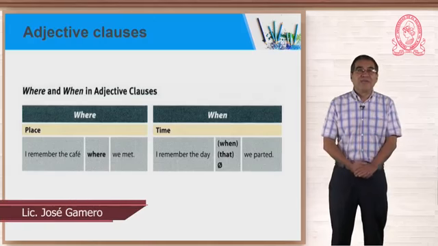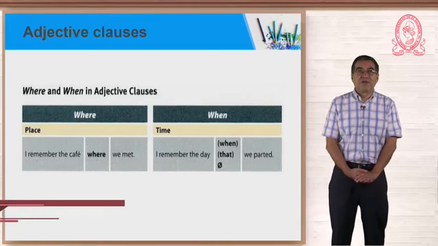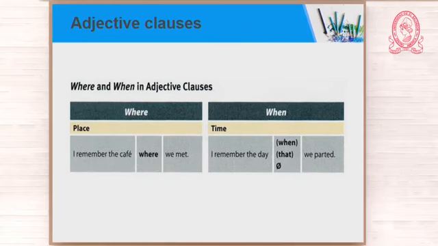Here we are again. Let us continue talking about adjective clauses. We have already mentioned that a relative clause starts with a relative pronoun. The most common relative pronouns are who, which, that. But sometimes it is possible to start an adjective clause with where and when. Look at the sentence that we have here. I remember the cafe where we met.